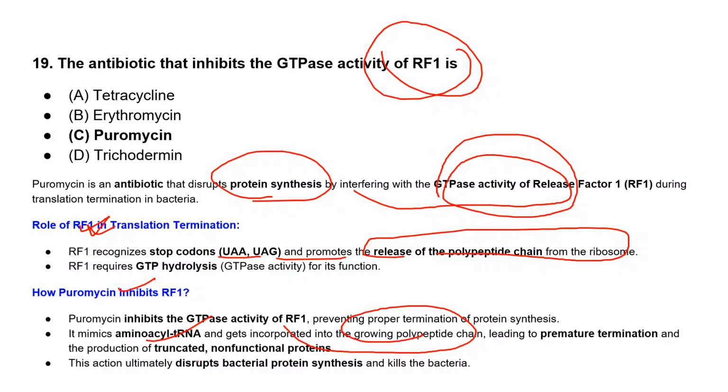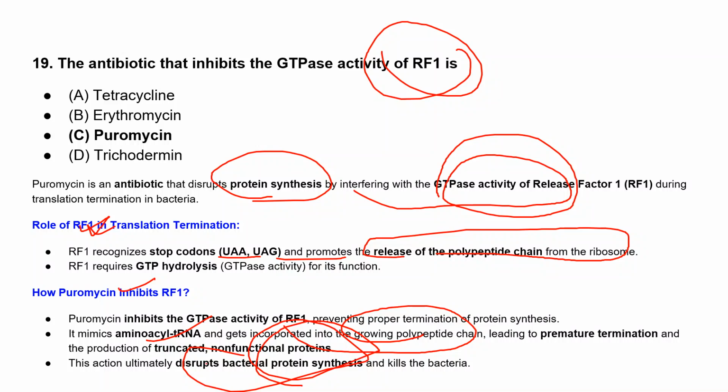This action ultimately disrupts bacterial protein synthesis, and it will kill the bacteria, because whenever puromycin is given to the cells, they eventually die because they can't make proteins, right?